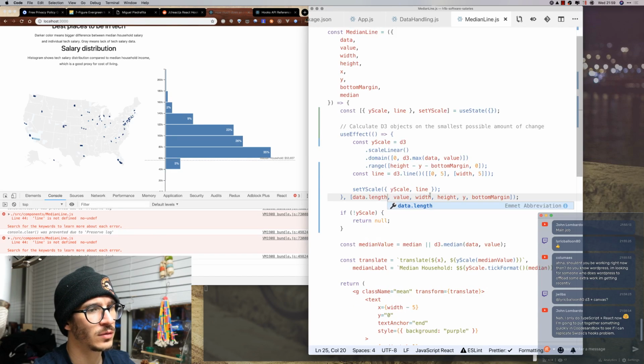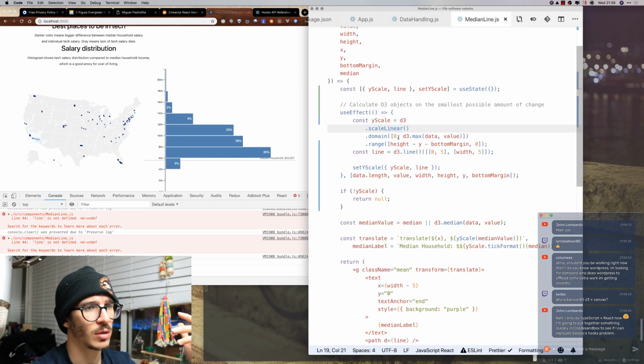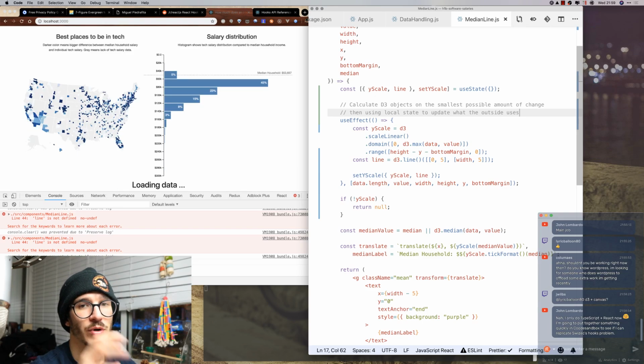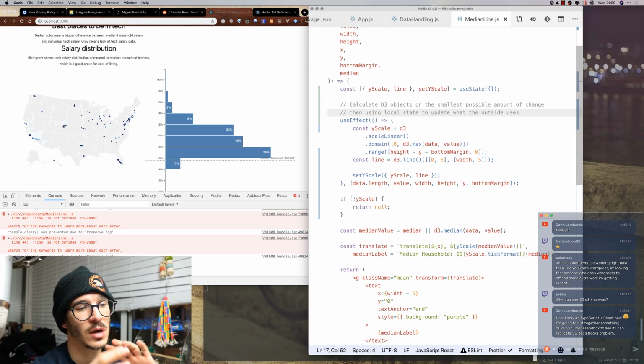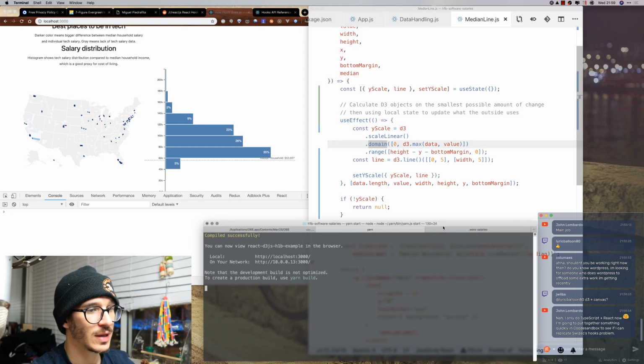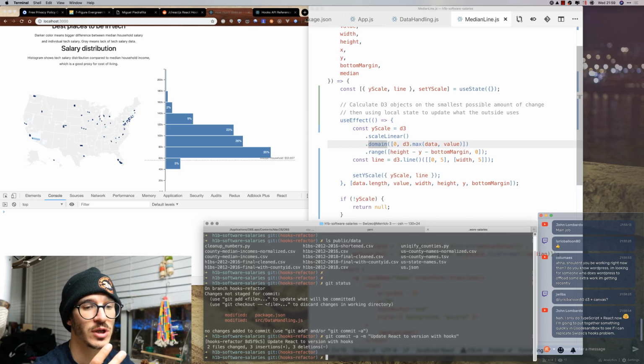Then the values: width, height, yBottom, margin. So we're now recalculating our object on the smallest possible amount of change, then using local state to update what the outside uses. Okay, so I think this is going to be a pattern that we're going to try to make. We're going to try to generalize this later, but let's move on to the next data visualization part and see what happens when we update that one.